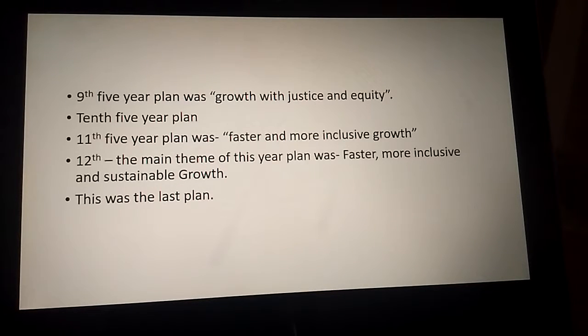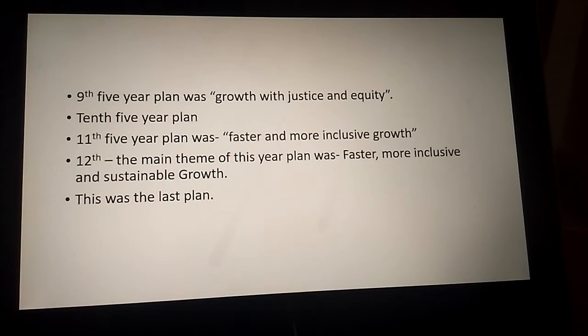And the last one was the 12th 5-year plan, and the main theme of this plan was faster, more inclusive and sustainable growth of the country. This question is being asked time and again: what was the main theme of the 12th 5-year plan? The main theme was faster, more inclusive and sustainable growth. And this was the last 5-year plan.